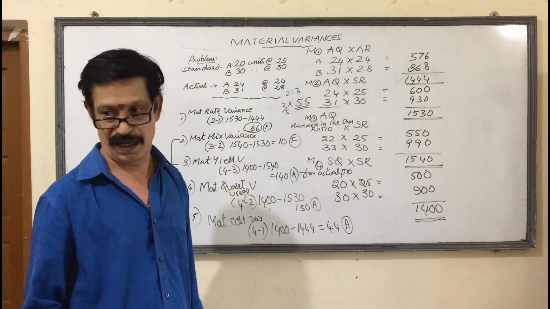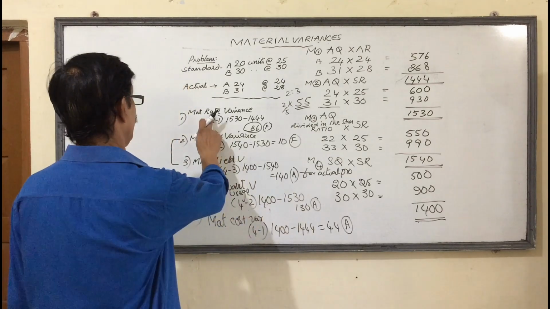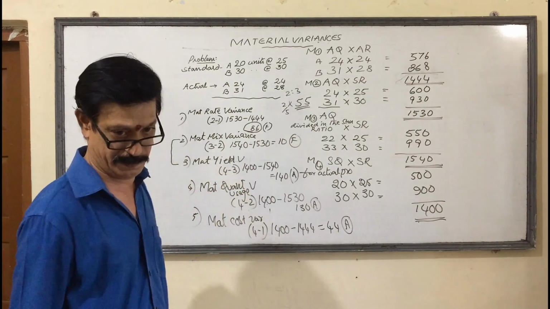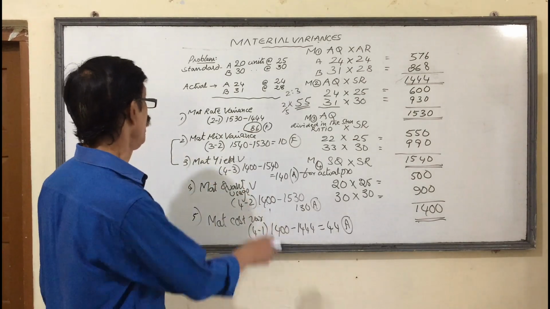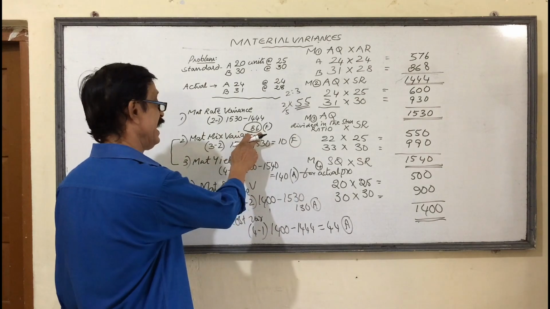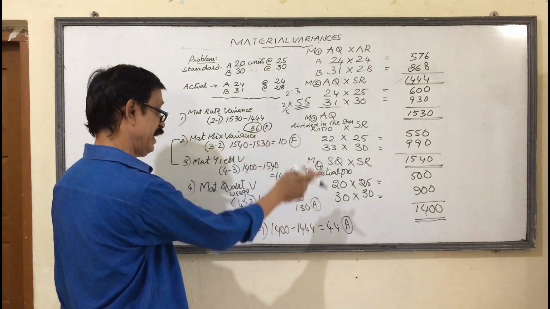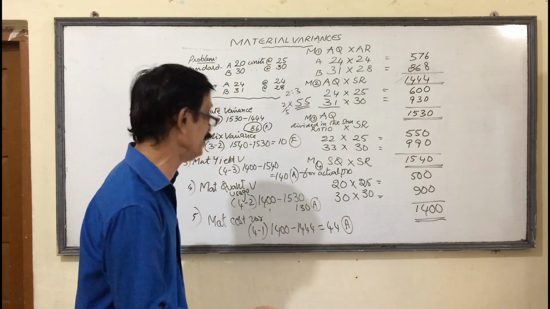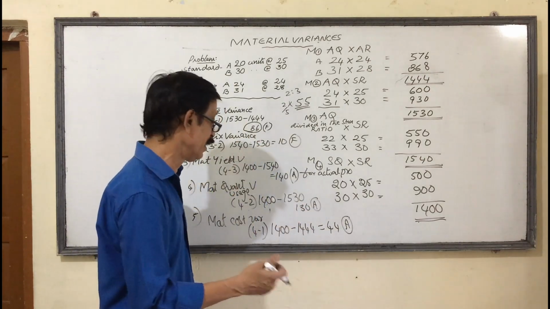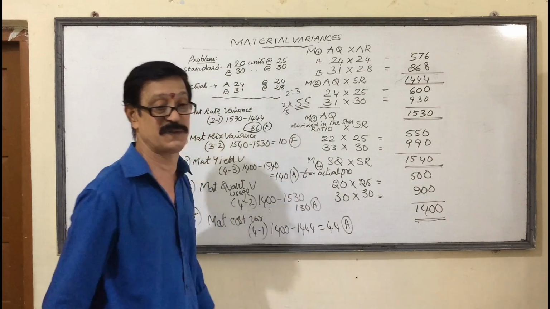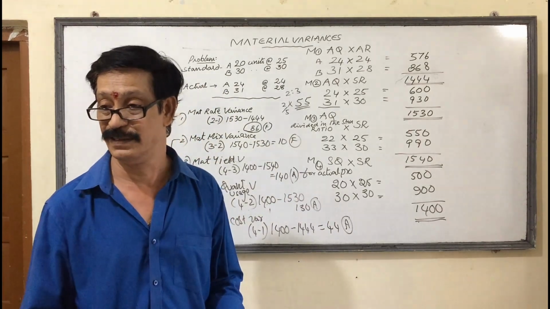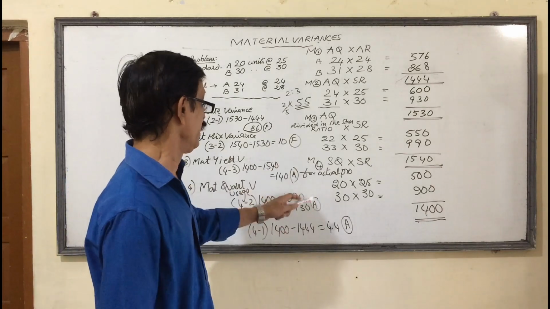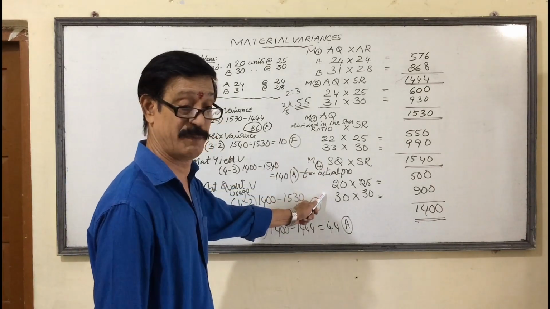Last and final, the rate variance and quantity variance must be equal to cost variance. How much you got rate variance here? 86 favorable, plus value. Here how much you got? 130 adverse. 130 minus value, 86 plus value. Now we got overall minus 44, that is equal to adverse. That is also correct. Understanding or not? So these two are very important. Once again I am telling.